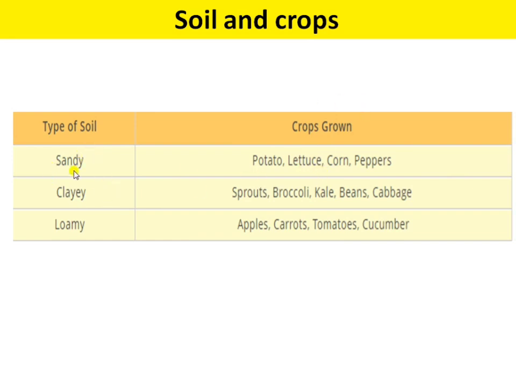Next is the type of soil and the crops grown in the different types of soil. The first is sandy soil. Here potato, lettuce, corn and peppers are the crops grown. Next is clayey soil: sprouts, broccoli, kale, beans and cabbage. In loamy soil, the crops grown are apple, carrots, tomatoes and cucumber.